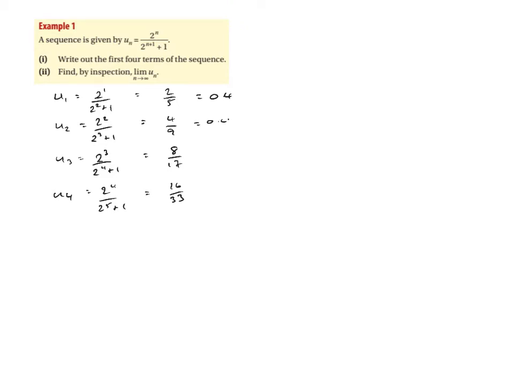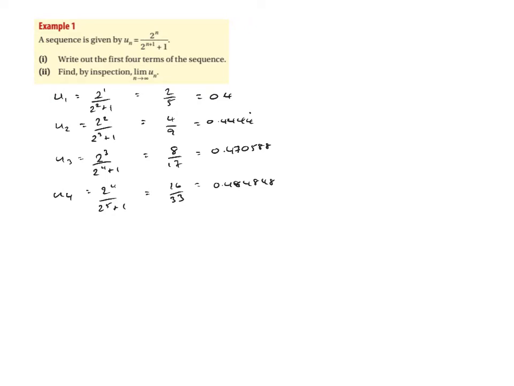4/9 is 0.4 recurring, so 0.4. I'll just put a dot there to show it's recurring. 8 over 17 is 0.470588, and the last one there is 0.484848, etc. So that there will keep going forever.